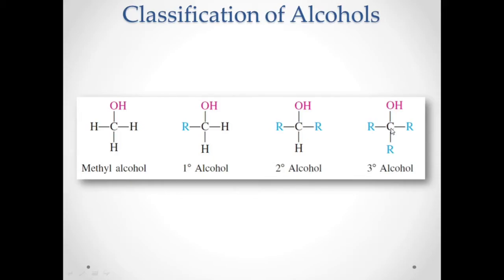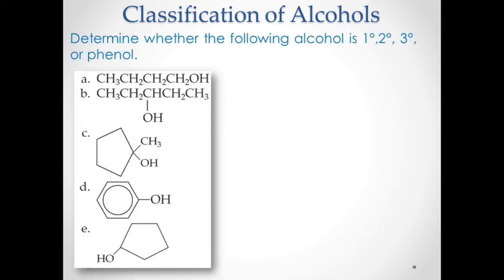To understand the classification of alcohols fully, I have some examples here. Determine whether the alcohol is primary, secondary, tertiary, or a phenol. For example, letter A. You have your carbon here. Remember this structure? You would expect it to look like this: you have your OH, you have your hydrogen, and the remaining would be an R group, or a carbon something.